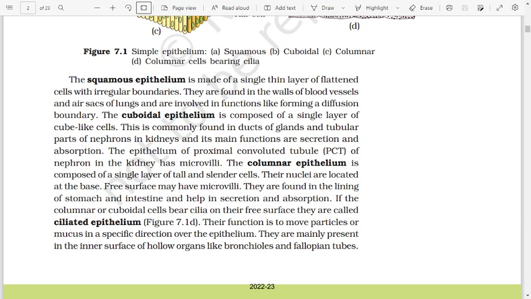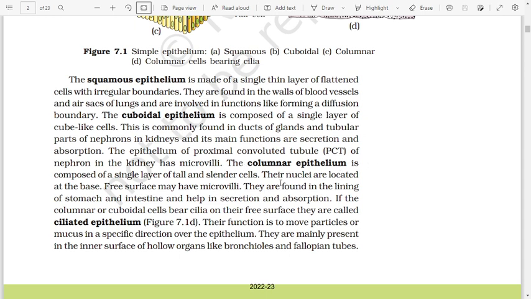The squamous epithelium is made of a single thin layer of flattened cells with irregular boundaries. They are found in the walls of the blood vessels and air sacs of lungs and are involved in functions like forming a diffusion boundary. The cuboidal epithelium is composed of a single layer of cube-like cells. These are commonly found in ducts of glands and tubular parts of nephron in kidney, and their main functions are secretion and absorption. The epithelium of proximal convoluted tubule of nephron in the kidney has microvilli.